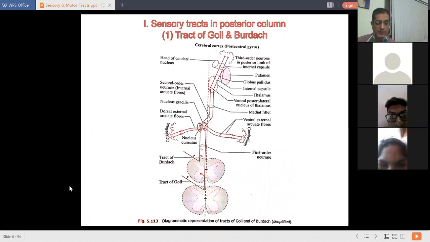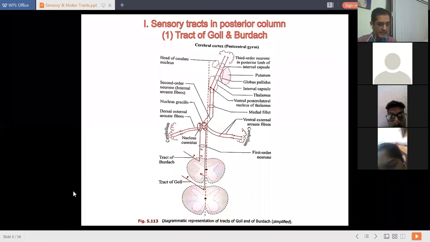One more last important point from this tract of Goll and Burdach is that B of Burdach comes first and G comes later on. That's why the tract of Burdach brings sensations from the upper half of the body. Isn't it, Tushar? We discussed it many times. The tract of Burdach brings sensations from the upper half of the body, that is chest and cervical region, upper extremity. On the contrary, the tract of Goll brings sensations from the lower half of the body, that is lumbar region, sacral region, and lower extremities. Right? That you should remember. It is a very important point regarding the tract of Goll and Burdach.